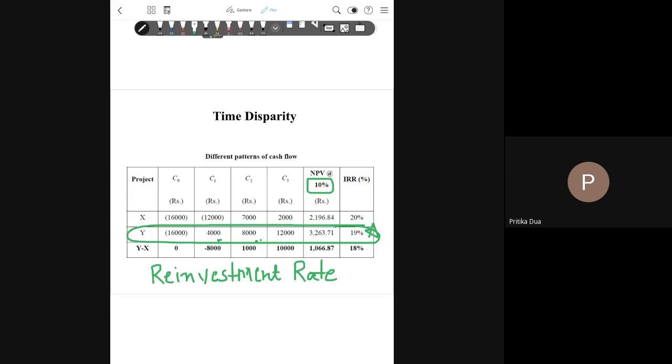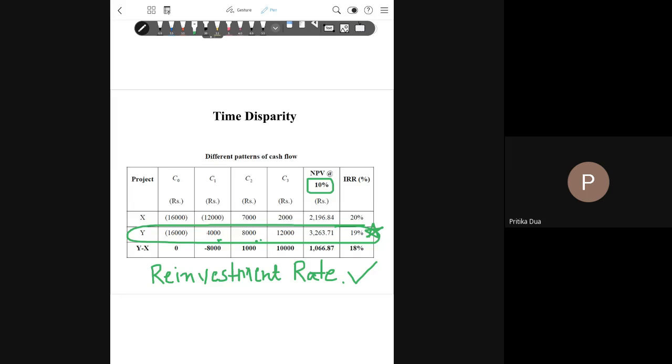So what do we finally conclude? On the basis of the reasoning given for conflict situations, IRR has some flaws and NPV turns out to be a better technique, especially because of this reinvestment rate assumption.